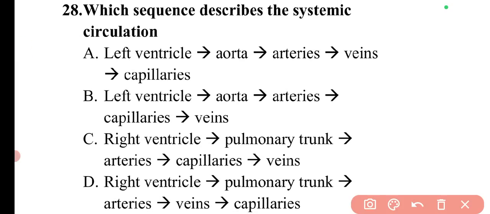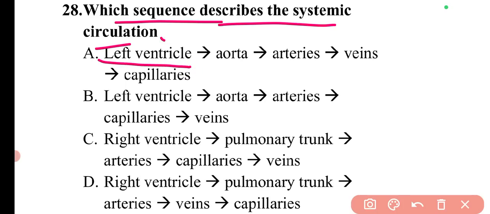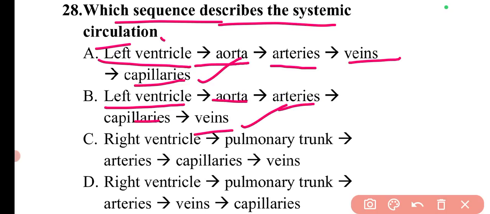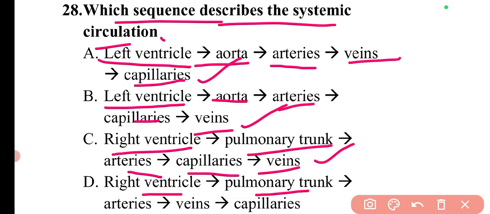So the question is, which sequence describes the systemic circulation? The options are: first the left ventricle, then the aorta, then the arteries, then veins, and then capillaries. Or first the left ventricle, then aorta, then arteries, capillaries, and then veins. Or right ventricle, pulmonary trunk, arteries, capillaries, veins. Or right ventricle, pulmonary trunk, arteries, veins, capillaries. So here the correct sequence will be option number B.